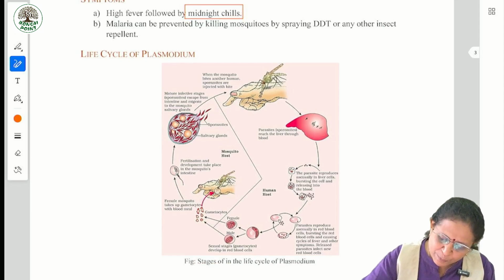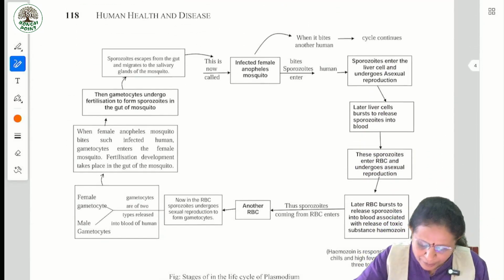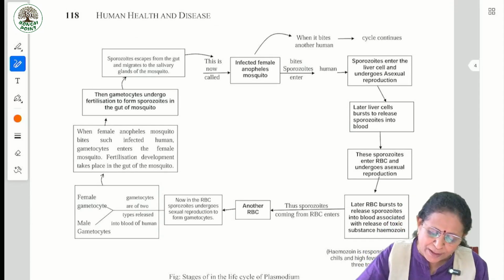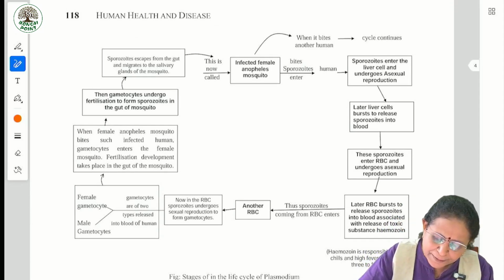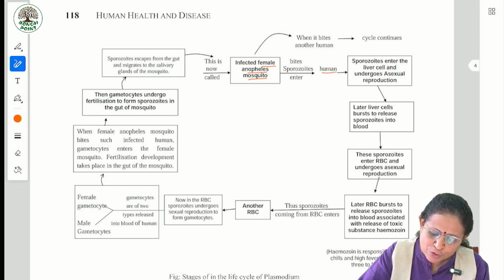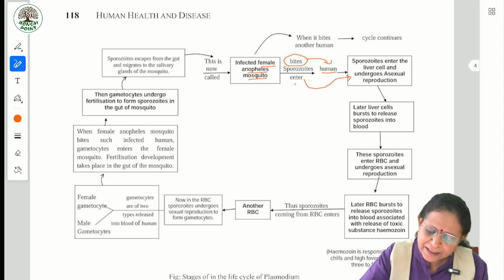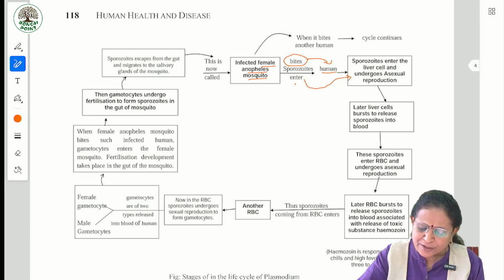Life cycle of Plasmodium, this is given in the text. See here, you can go through this. You can write this as well. It's very easy. Okay. Now, an infected female Anopheles mosquito bites a human, then sporozoites enter. When the infected female Anopheles mosquito bites a human, then sporozoites enter the liver cell and undergo sexual reproduction. Okay, I have explained all the steps.